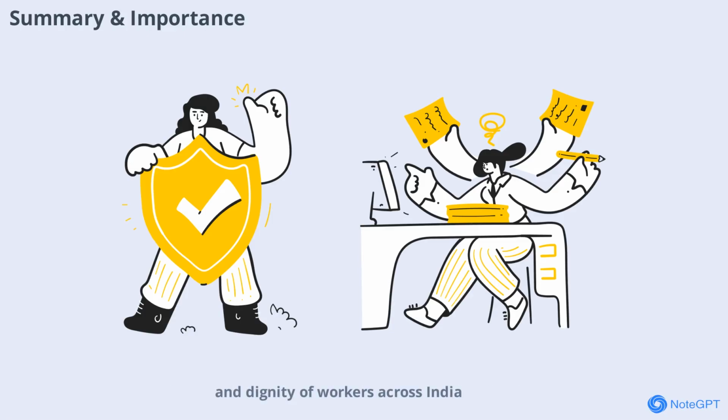Summary: the OSH and WC Code 2020 is a landmark law designed to protect the safety, health, and dignity of workers across India. By consolidating multiple older laws into one, it reduces confusion and makes compliance easier for employers and authorities. The code's clear definitions and flexible implementation dates ensure that it can adapt to different industries and situations. Special provisions guarantee that even contract workers in government offices are protected. With its focus on safe workplaces, welfare facilities, and uniform standards, the code is a significant step toward modern, fair, and effective labor regulation. Understanding its key points and definitions is essential for anyone involved in business, management, or labor in India.